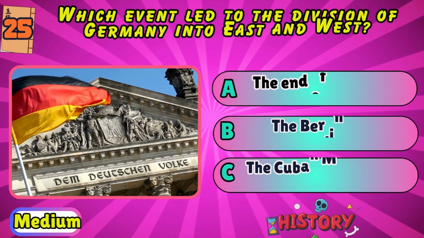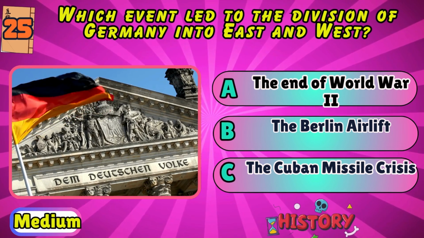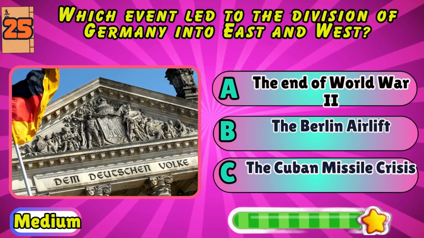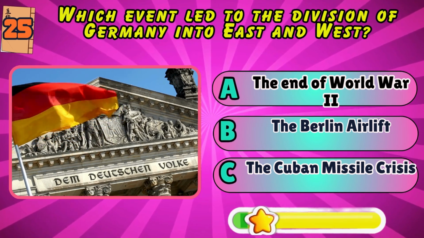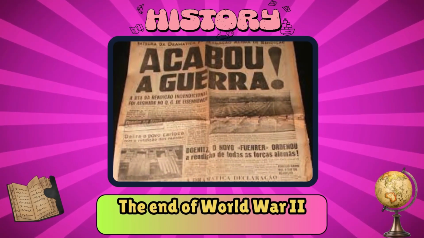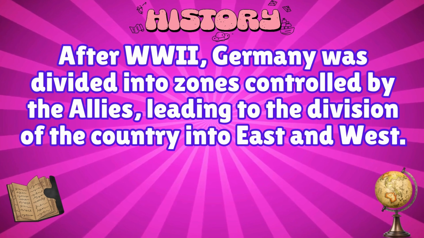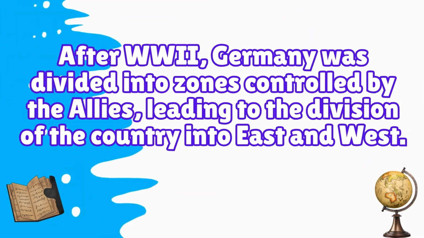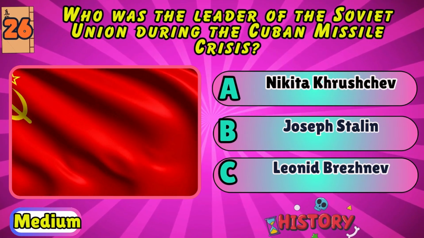Which event led to the division of Germany into East and West? The end of World War II, the Berlin Airlift, or the Cuban Missile Crisis? The end of World War II. After World War II, Germany was divided into zones controlled by the Allies, leading to the division of the country into East and West.